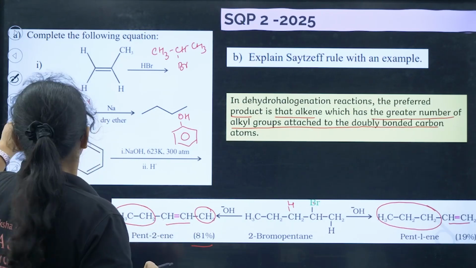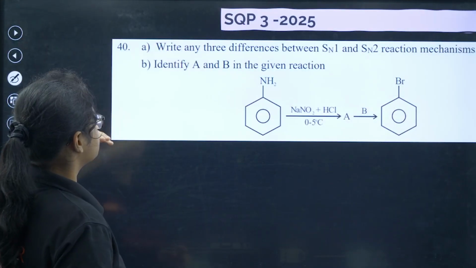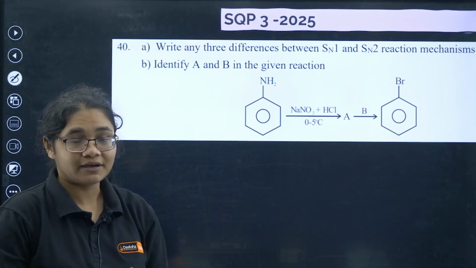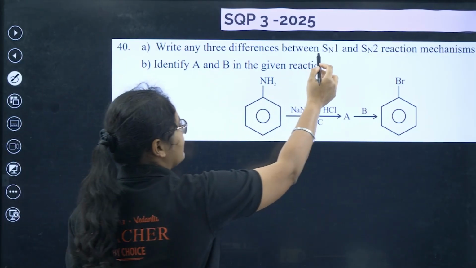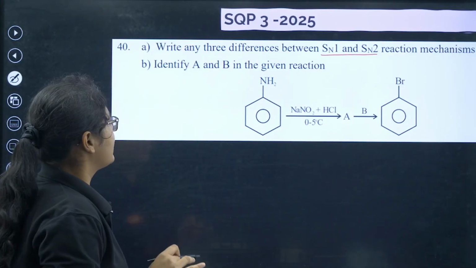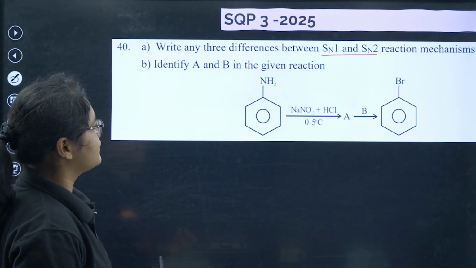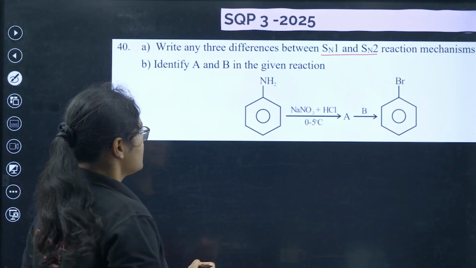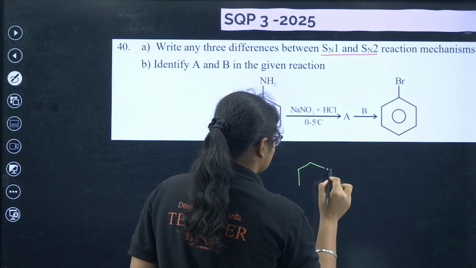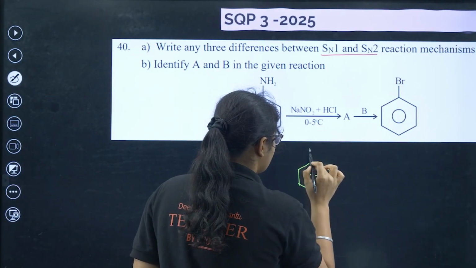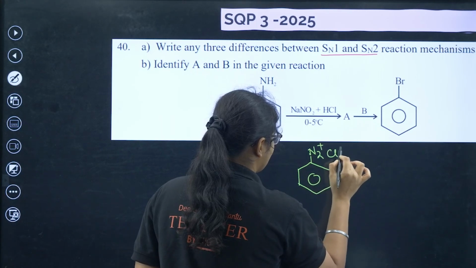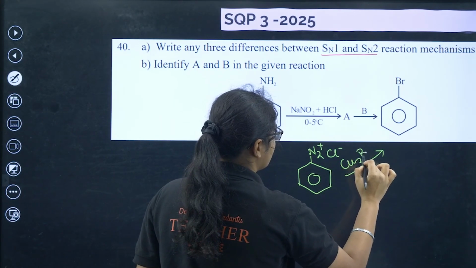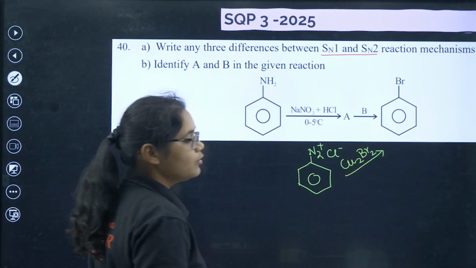Okay, so next question: write any 3 differences between SN1 and SN2. This was in sample question paper 3, 2025. I have already given you 11 difference points. You can write down those. Next, identify the products A and B in the given reaction. This is your Sandmeyer reaction. What will be A here? A will be benzene diazonium chloride, N2 plus and Cl minus, and then after that we have to use Cu2Br2 to get bromobenzene.